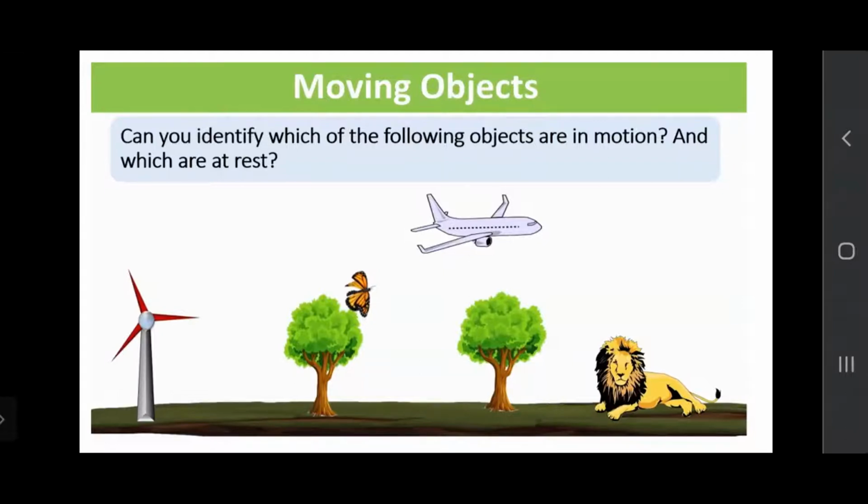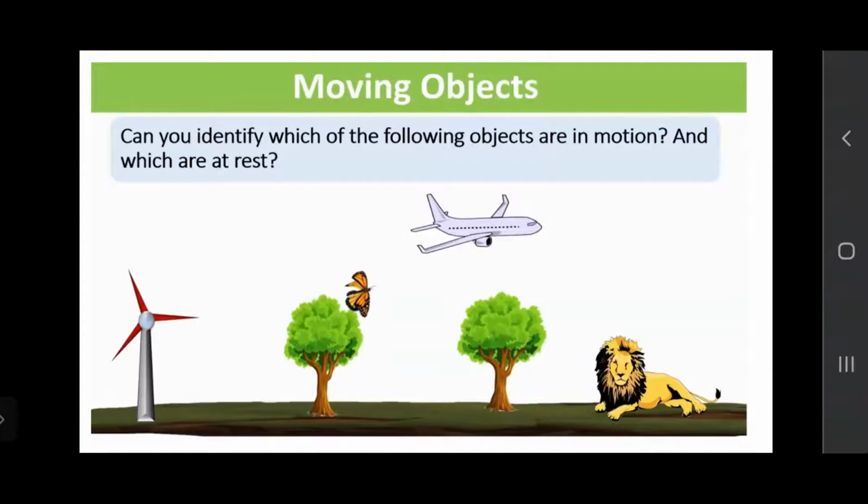Now, can you tell me which one of these things may be in motion? We cannot see in this picture that they are in motion, but we can imagine that if the plane is in the air, so definitely it is in motion, right? It is moving from one place to another, right? So it is in motion. Which other thing can you see that is in motion?